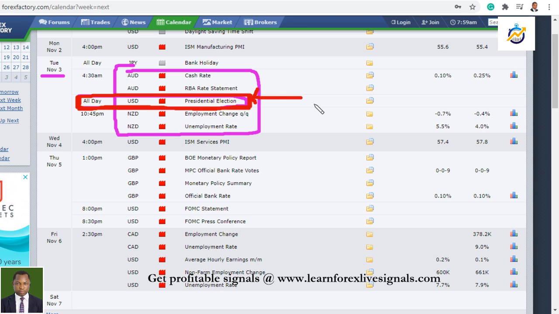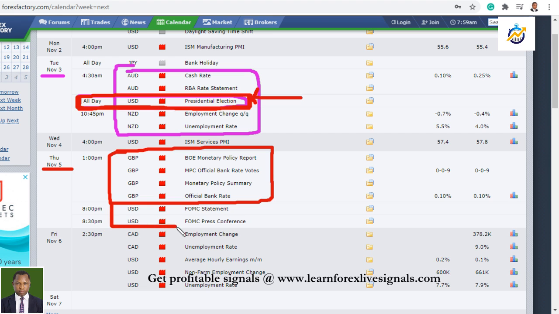All right. You can also see the interest rate announcement for the sterling pound, scheduled for Thursday, and we also have the FOMC on Thursday, right here. Then on Friday, the NFP, cutting across the Canadian dollar and the American dollar.